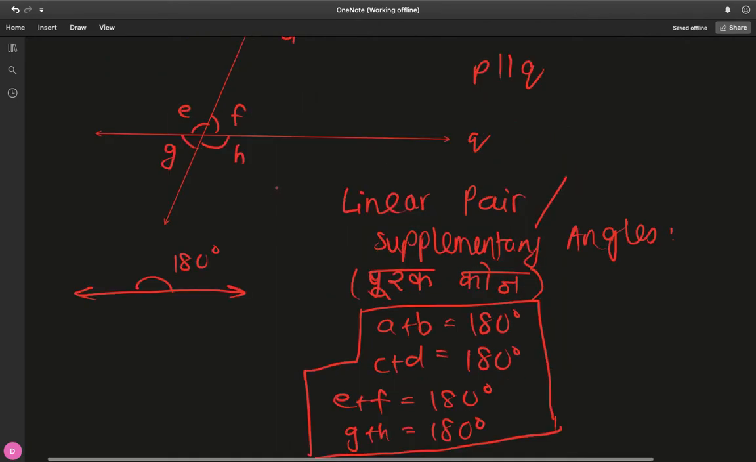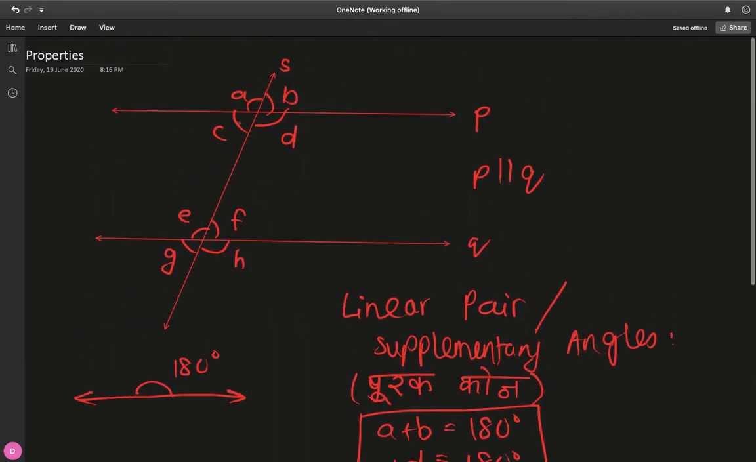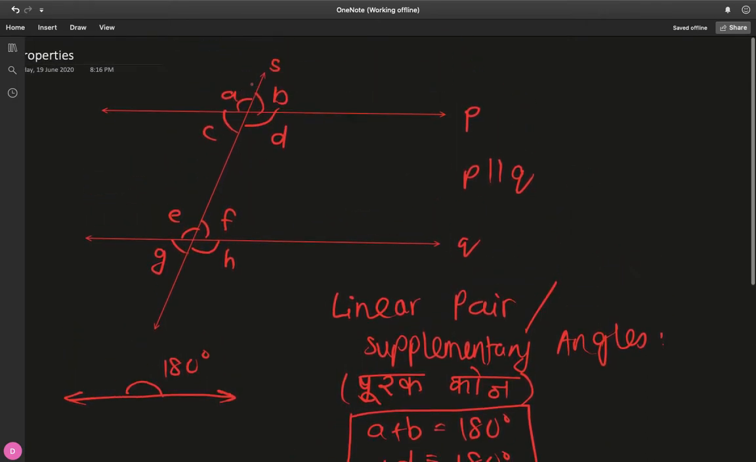And one more observation, we did this horizontally. We can do this vertically also. So that's to say that even this S is a straight line, right? So look at A and C. A plus C will also equal 180 degrees, because they lie on this straight line of S. Same thing with E and G, and same thing with B and D, and same thing with F and H.